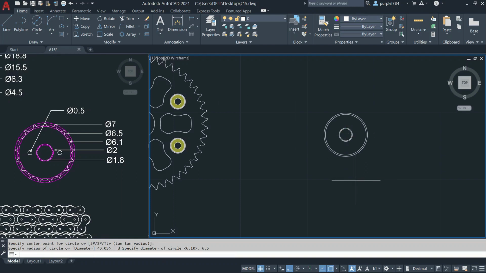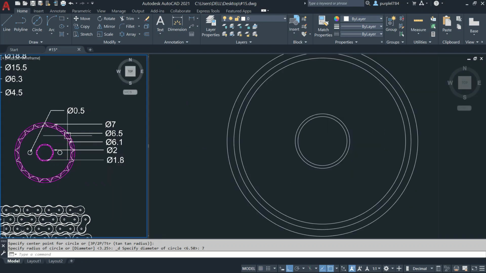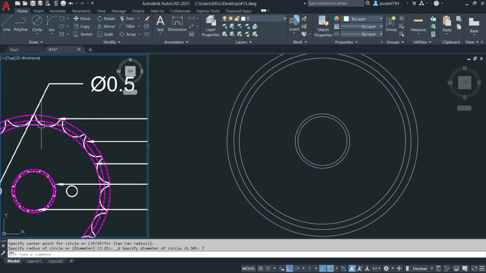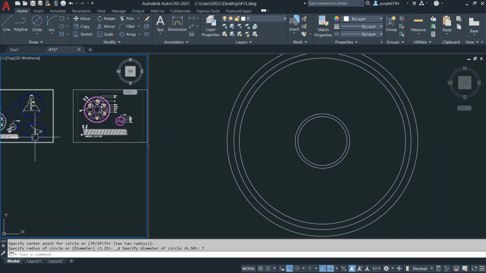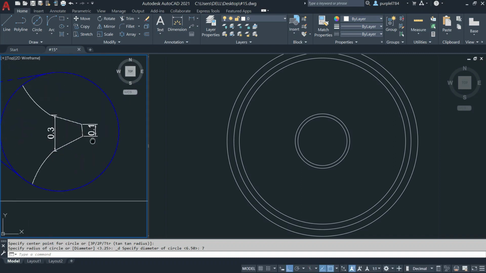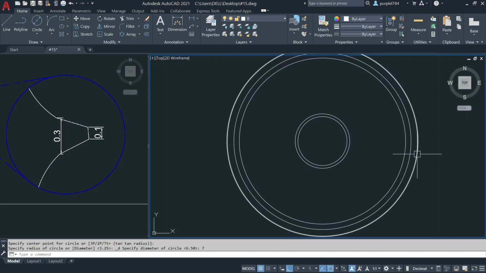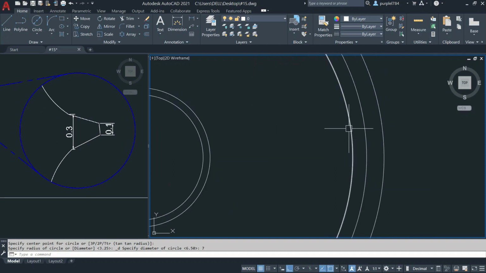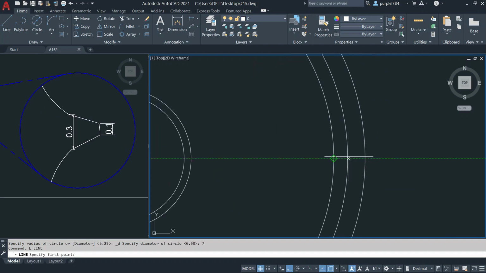5. Press enter. Another one is 7. Click on the circle diameter. Press 7. Lastly, I will create the pinion. So go to 2D drawing. This drawing. The outermost circle. Draw a line here, quadrant to quadrant.